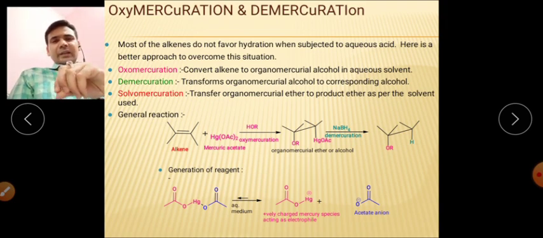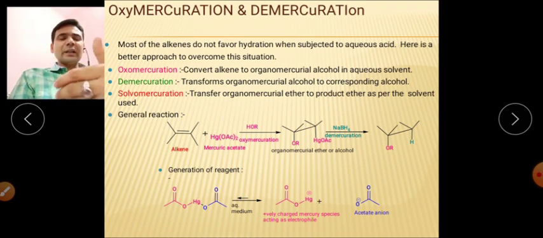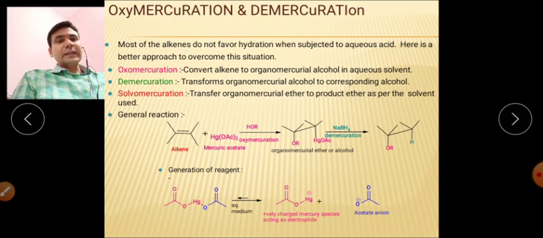there is a two-step mechanism. The first step is the oxymercuration, that is, mercuration will happen, and it will start with the alkene and mercuric acetate, and after this we can change the reagent.